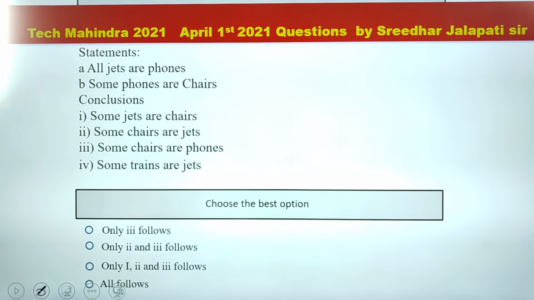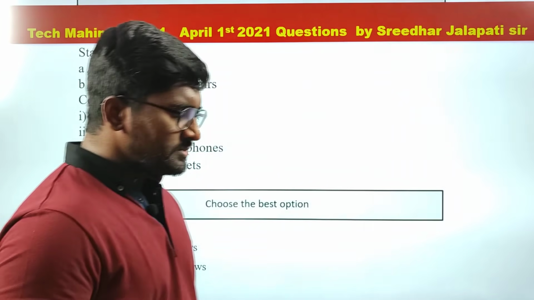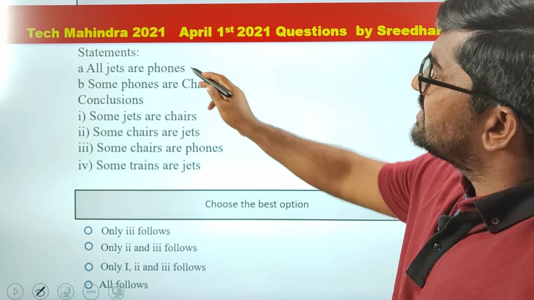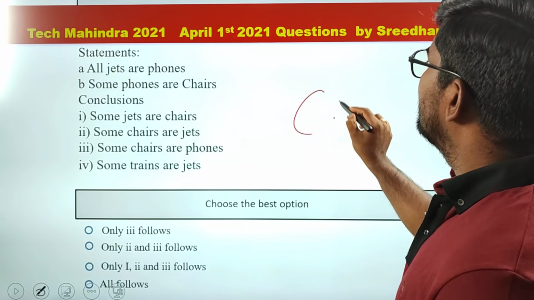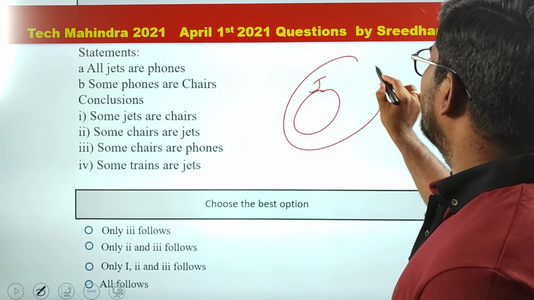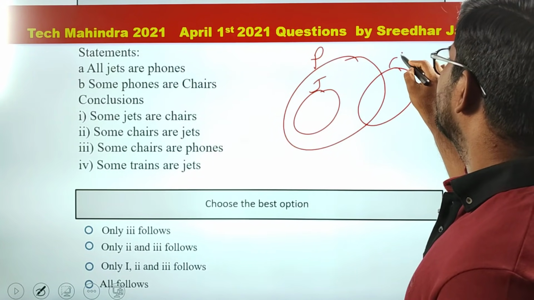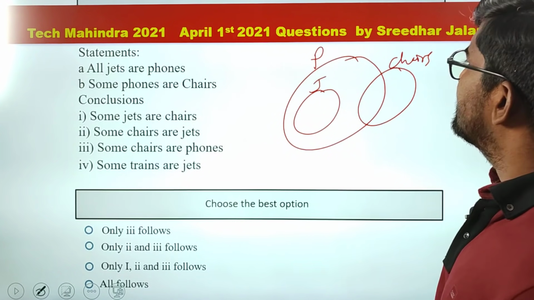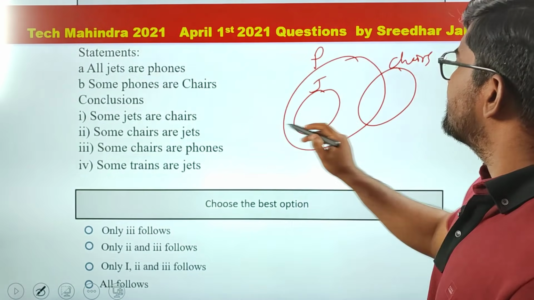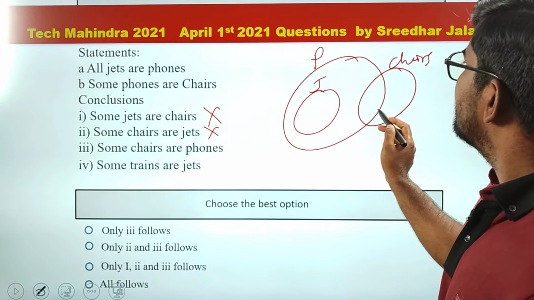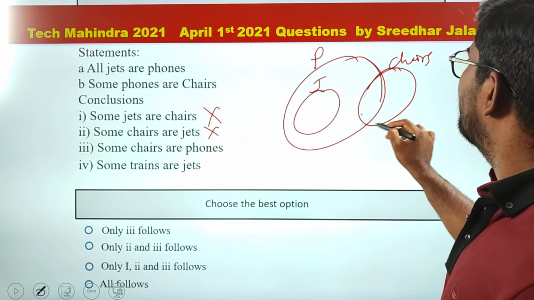Right. Next one, from syllogisms again, statements followed by conclusions. First one, all jets are phones, and some phones are chairs. First conclusion, some jets are chairs? No. Second, some chairs are jets? No. Third, some chairs are phones? Yes, some chairs are phones.